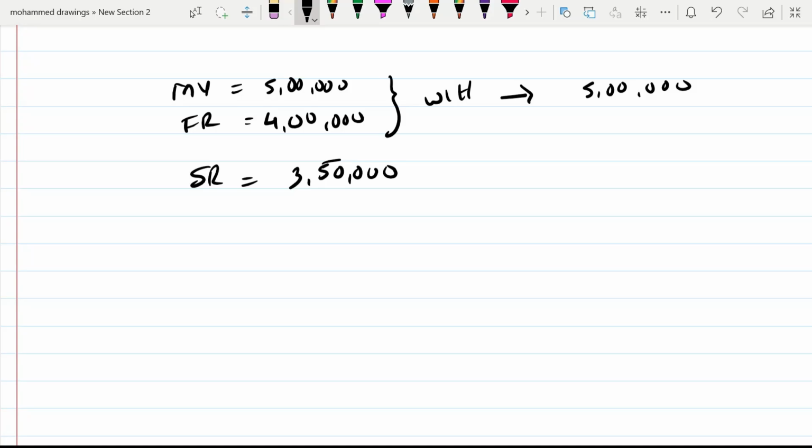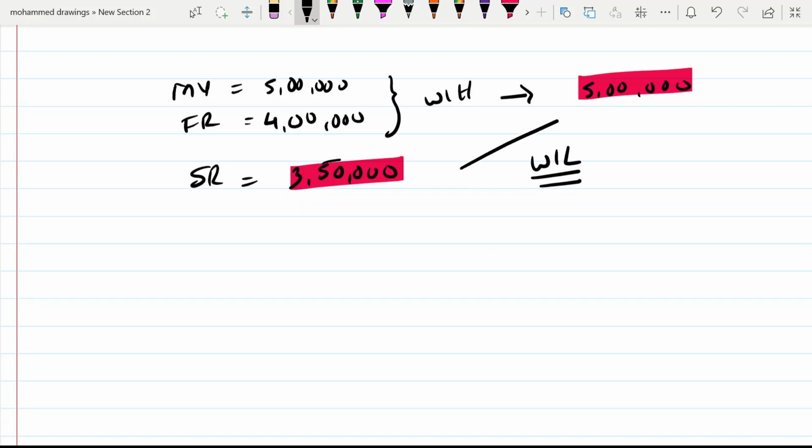Now, in this case, what is the rule? Your answer cannot be more than SR. So from these two values, you have to take whichever is lower, and the lower answer is 3,50,000. So here your expected rent is 3,50,000. This is the way by which you can find out your first step answer. Expected rent is equal to MV or FR, whichever is higher, but subject to SR.